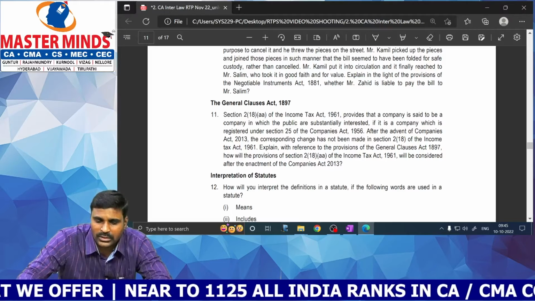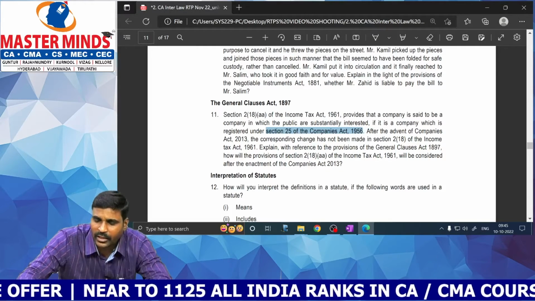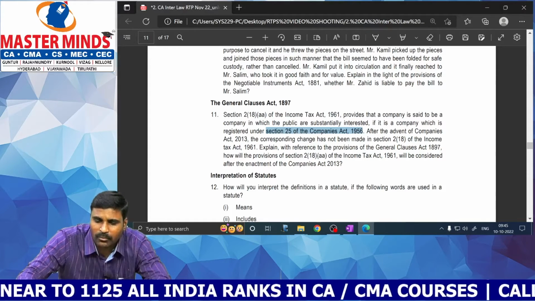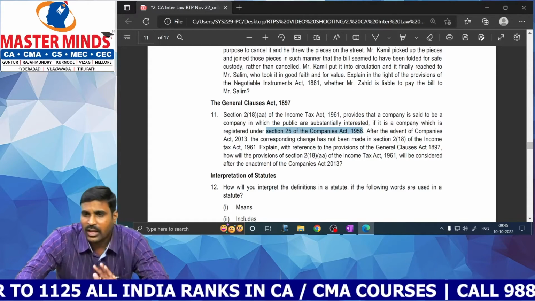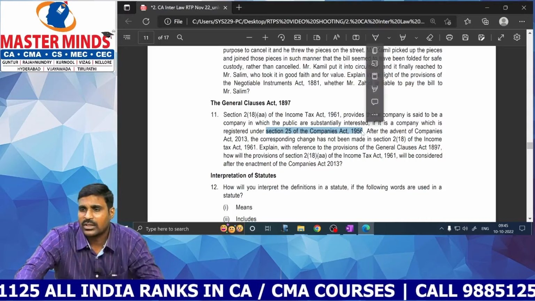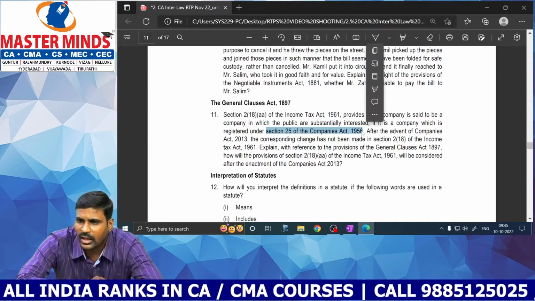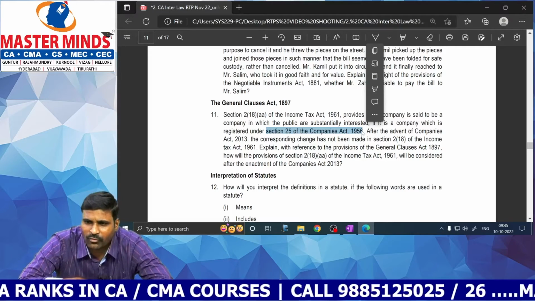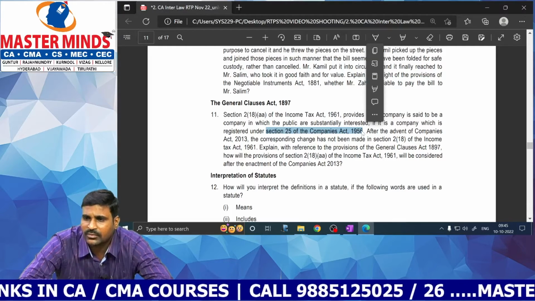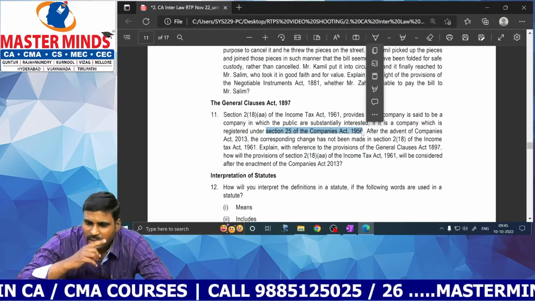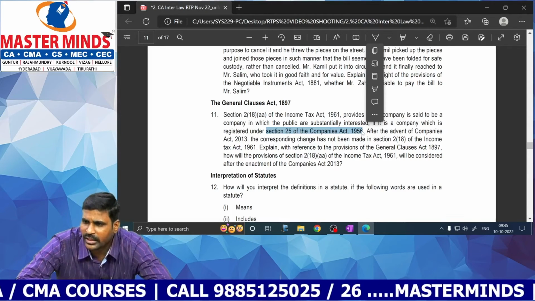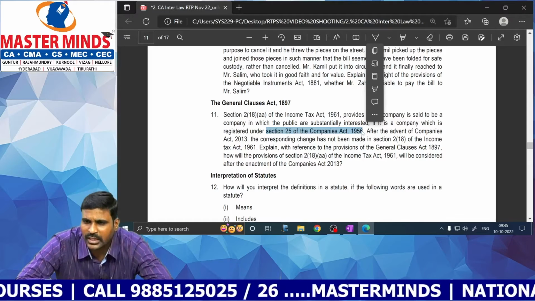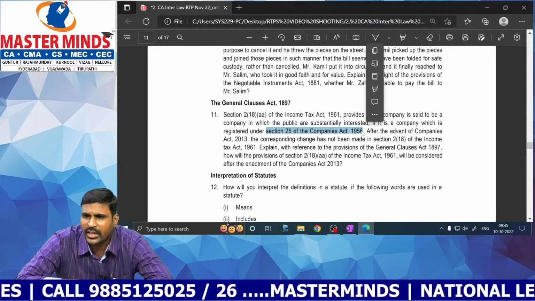Wherever you see section 25 of the Companies Act 1956, whether in the Income Tax Act or SEBI Act, we have to assume it as section 8 of the Companies Act 2013, because logically the 1956 Act is repealed. Section 25 of Companies Act 1956 deals with charitable companies. Similarly, section 8 of the Companies Act 2013 deals with charitable companies.